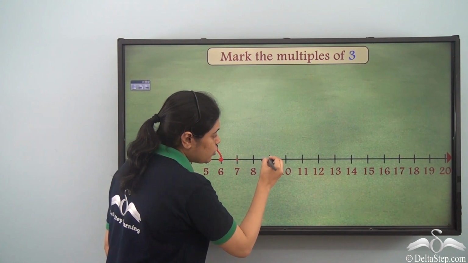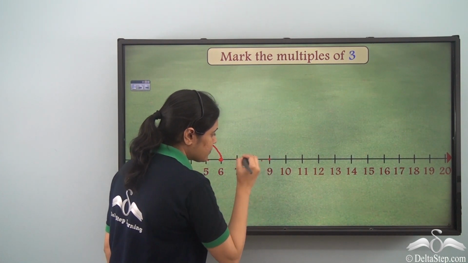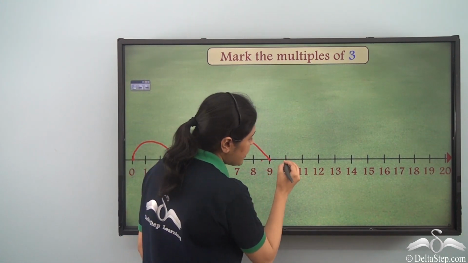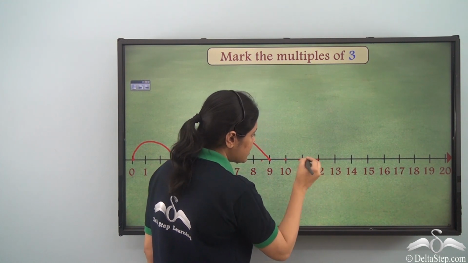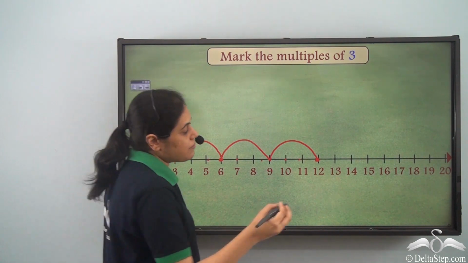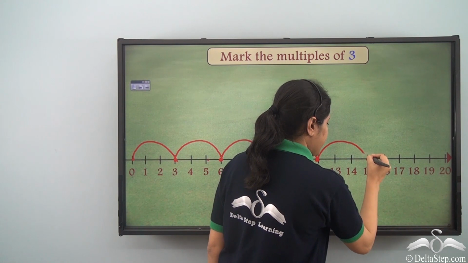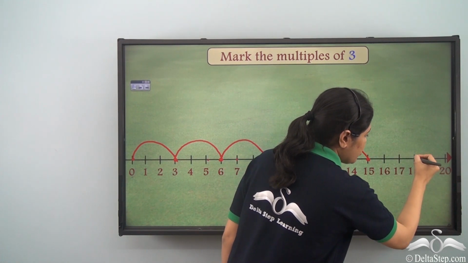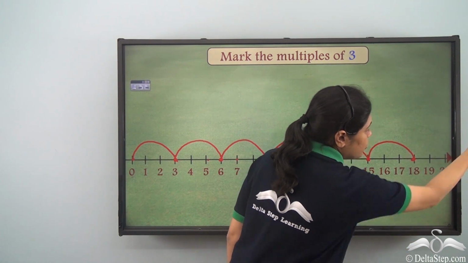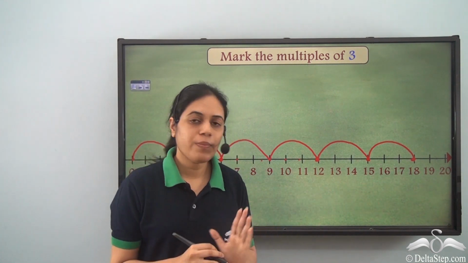Again 1, 2, 3 numbers ahead. So I will come here. Once again 3 numbers ahead. So 1, 2, 3 numbers ahead will bring me here. Again 3 numbers ahead, 1, 2, 3 will bring me here. And 1, 2, but I cannot reach the third number, so I stop here.